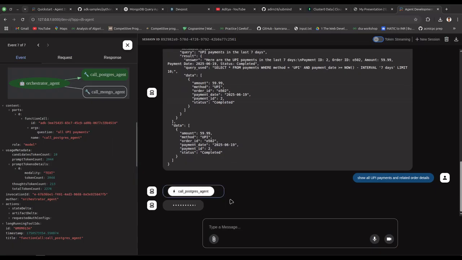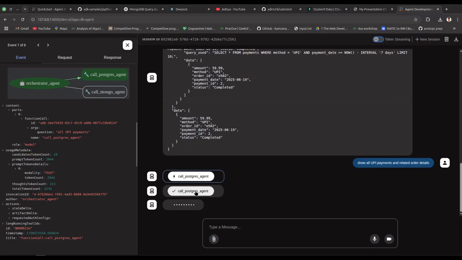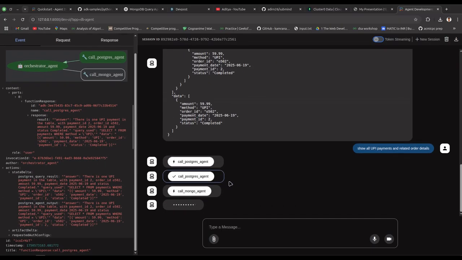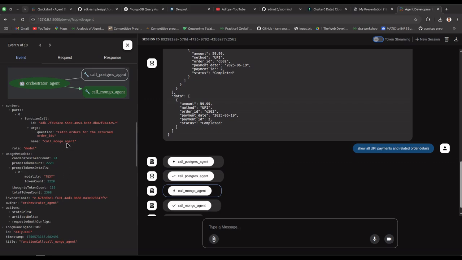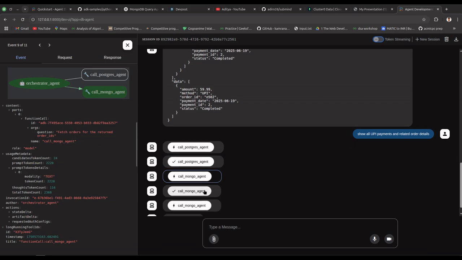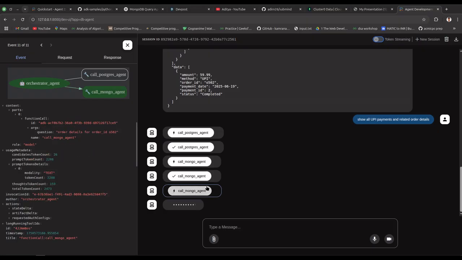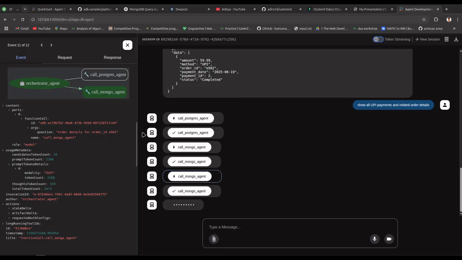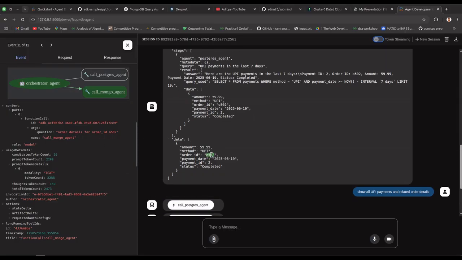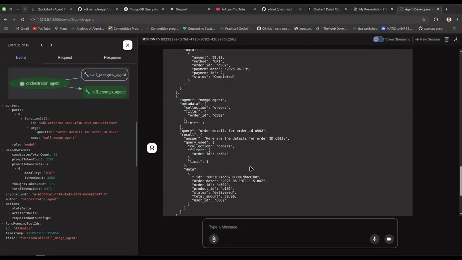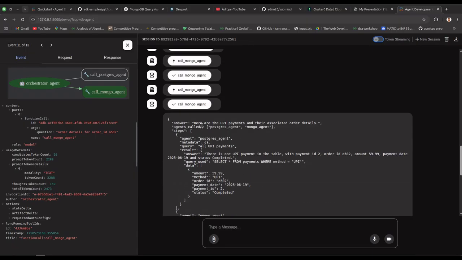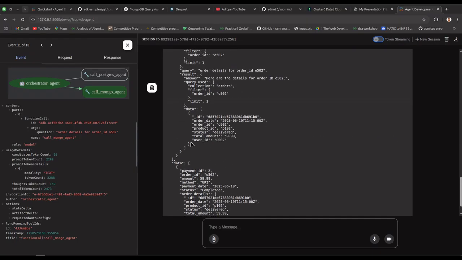Okay, it has called the Postgres agent for listing all UPI payments, which is correct. Okay, I got the response. Then it called the Mongo agent, which is order return, for the returned order IDs. It has made the right question, order details for order ID 0502, which is the right order ID. Yep, so I got the answer. It says here the UPI payments and then associated details. Steps, let's see the data.